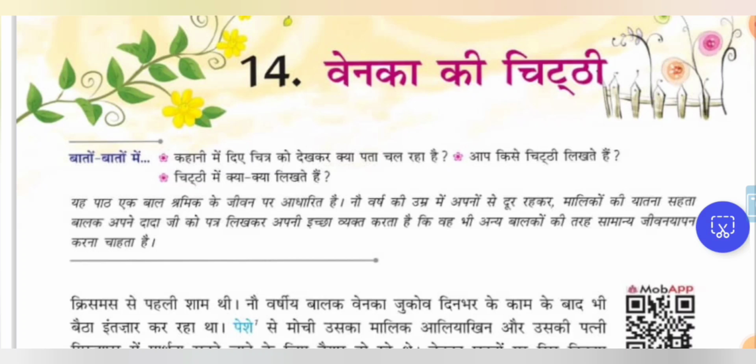First we have to write the address of the sender, then the date, then we have to address the reader for whom the letter is meant, then greet the reader, then ask about well-being and convey our well-being in the first paragraph of the letter. In the middle of the letter comes the content for which you are writing the letter, and while ending the letter you have to convey your regards to the family members of the reader, and with the relationship with the reader you have to write your name. So this is the format which we have to follow to write an informal letter, and this you have to understand. Through this lesson we will also understand how to write informal letters. This is also going to be our learning outcome.